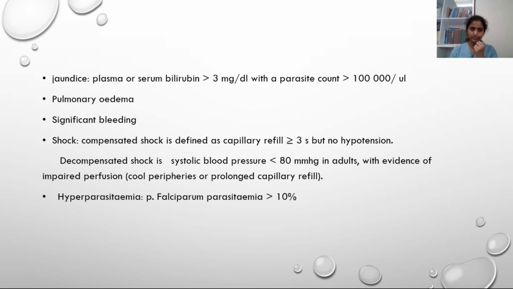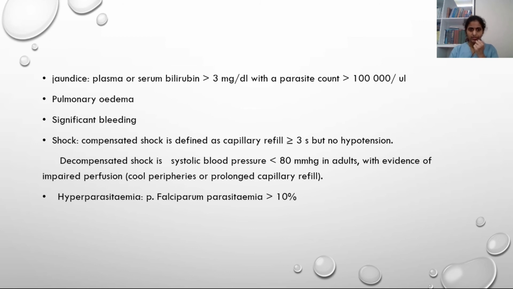Pulmonary edema, significant bleeding: melena or upper GI bleed will be there, lower GI bleed will be there. Sometimes epistaxis will be there because of thrombocytopenia or other coagulopathy. The patient can have shock with normal blood pressure with high lactate and increased capillary refilling time, that is called compensated shock. It can be decompensated shock, with very much hypoperfusion, blood pressure of less than 80 and organ dysfunction.